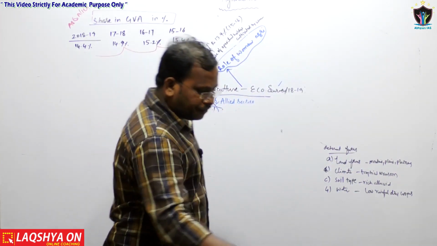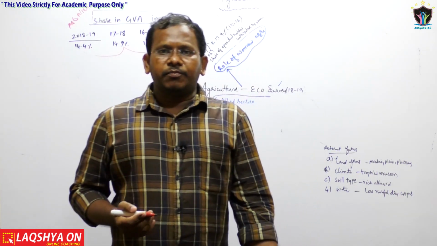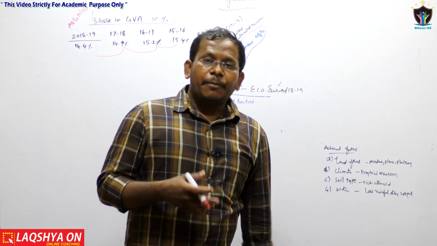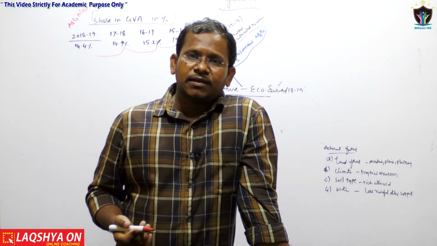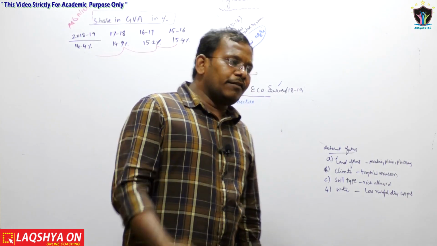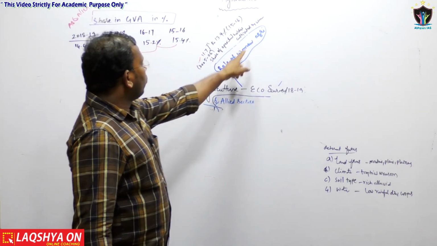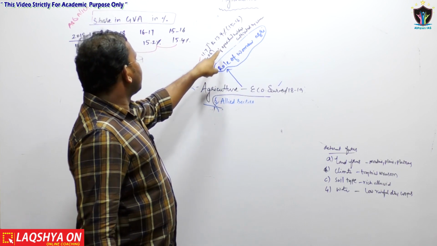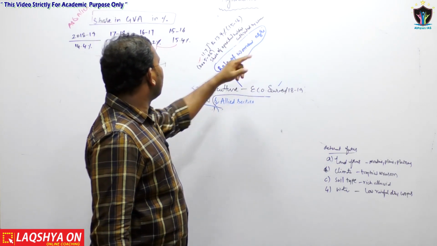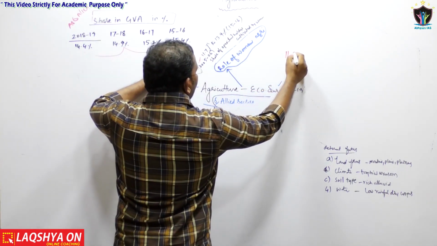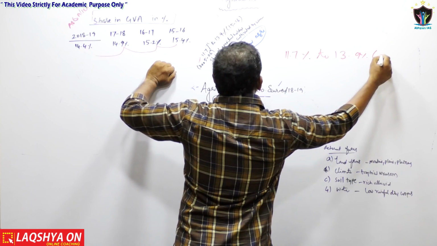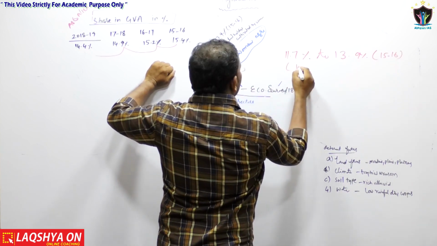Now let us go through another most important thing: the percentage of women in the total operational land holdings, as far as cultivation, crop growing and working on various lands are concerned. The role of women in agriculture, that is, the share of agricultural land holdings by women, has increased from 11.7% in 2005-6 to 13.9% in 2015-16.